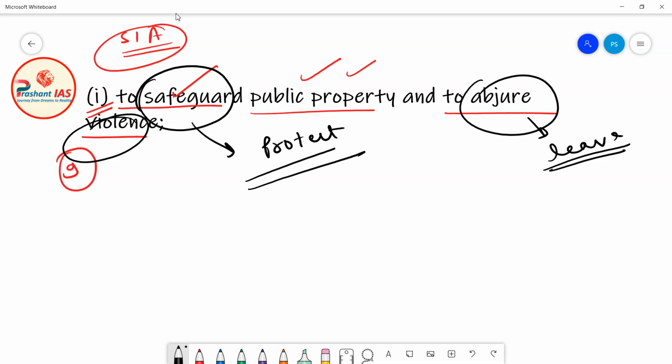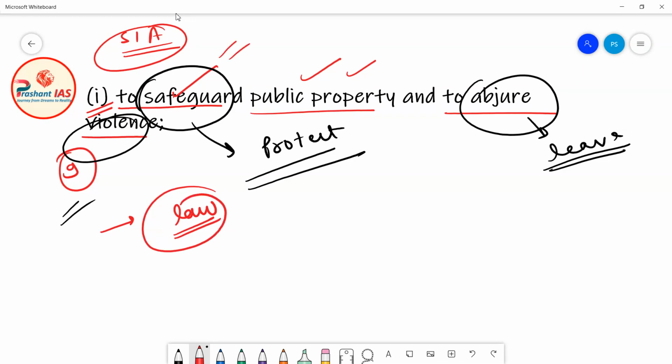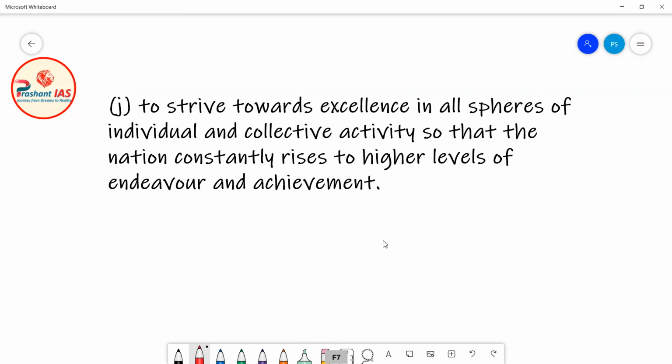Now friends, here you have to remember one thing: a law is also made after getting inspiration from this fundamental duty. So it means that if you do violence or harm public property, then you will be prosecuted under law. Then you will be punished. Okay, so remember this.